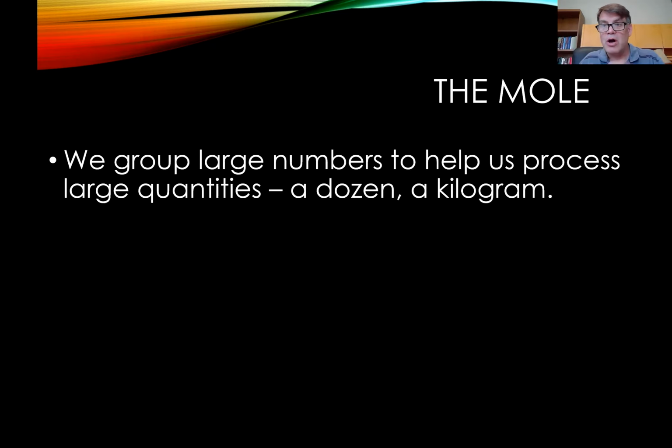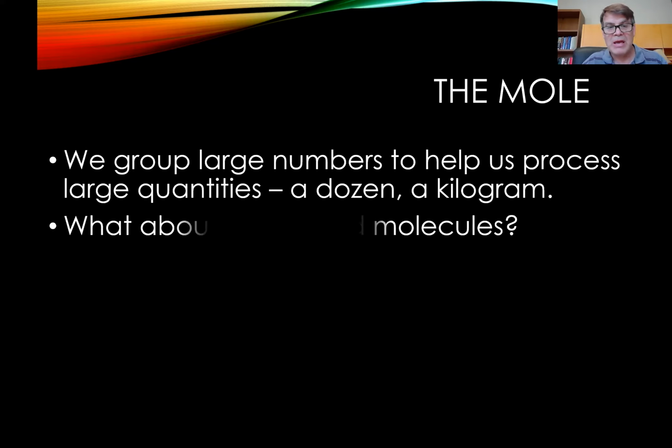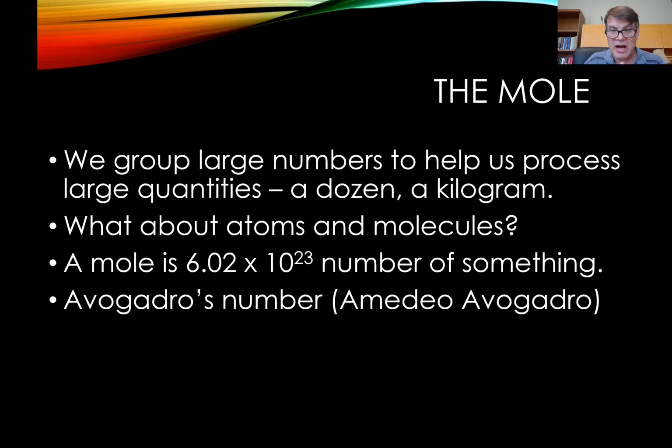And we do this. We have to. Our brains are so small. We have to come up with ways to group things. And so a dozen is a way of grouping eggs by 12. A kilogram groups things by thousands, groups of 1,000 grams, because a gram is really pretty small. I'm freakishly heavy when you think of grams. And so we come up with these bigger units to try to group large amounts of things that our puny little brains can't handle. And so when we're grouping atoms and molecules, this guy named Amedeo